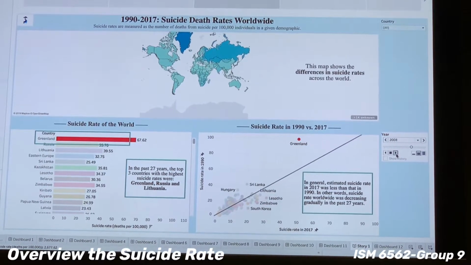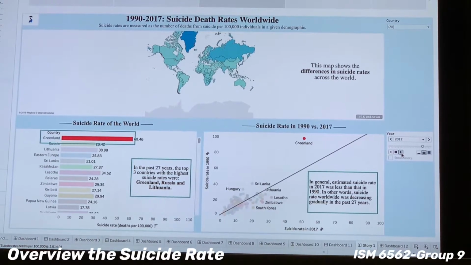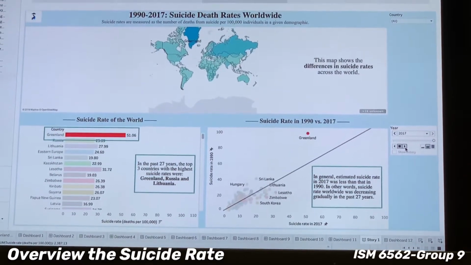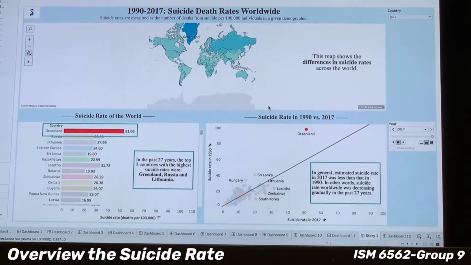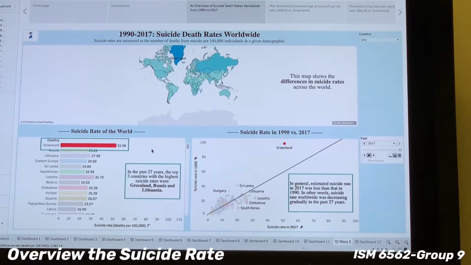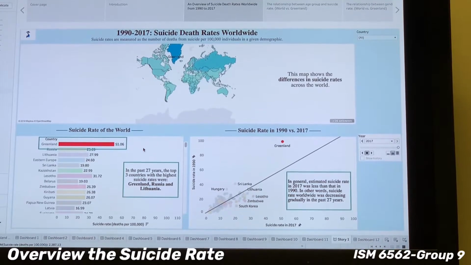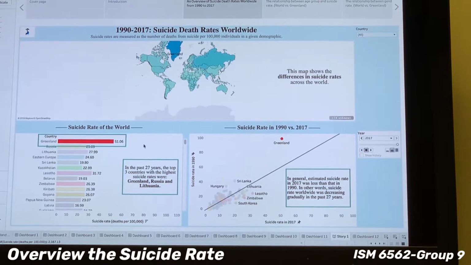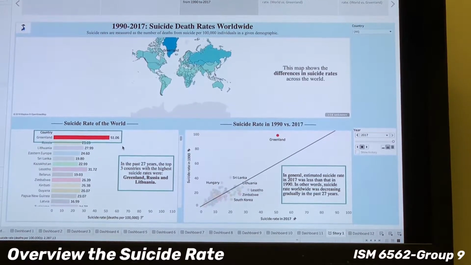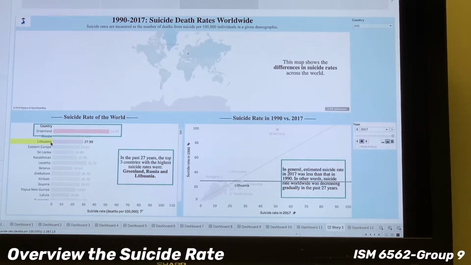The map chart can help us easily overview the global suicide rate. However, in order to compare suicide rates between countries, color is not a good choice. So we use a horizontal bar chart to compare the differences in suicide rates between countries. In this bar chart, we can find that the top 3 countries with the highest suicide rates were Greenland, Russia, and Lithuania.